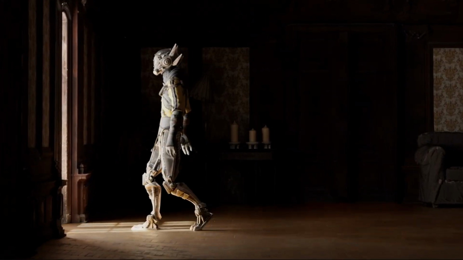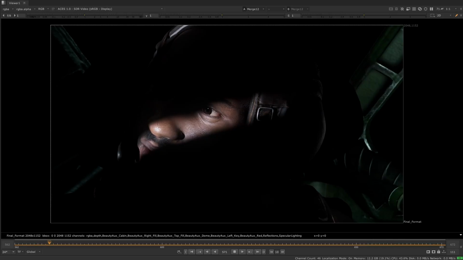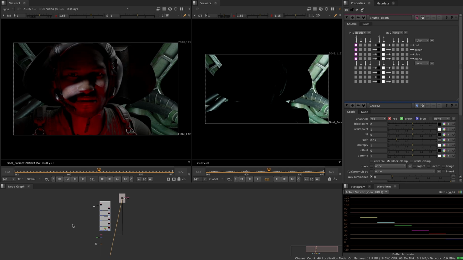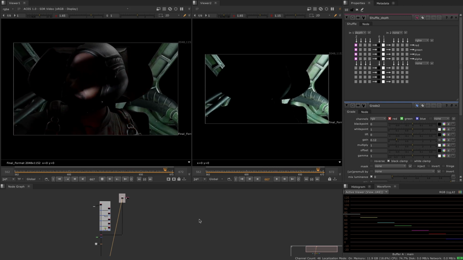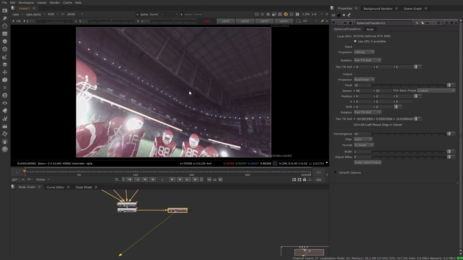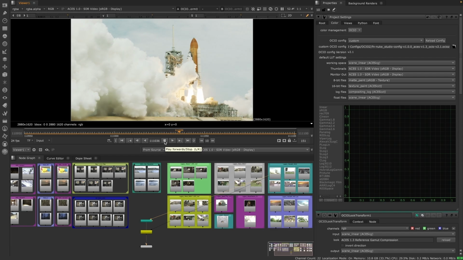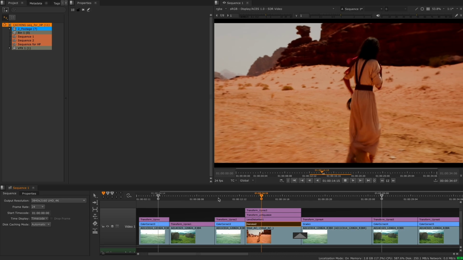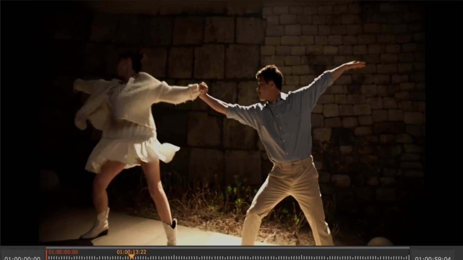Nuke 15 is the next generational leap in the Nuke ecosystem, with workflow and performance enhancements across machine learning tools, both in the node graph and on the timeline, greater resolution support, native Apple Silicon support, improved color management, artist and technical improvements to the timeline tools, and much more.